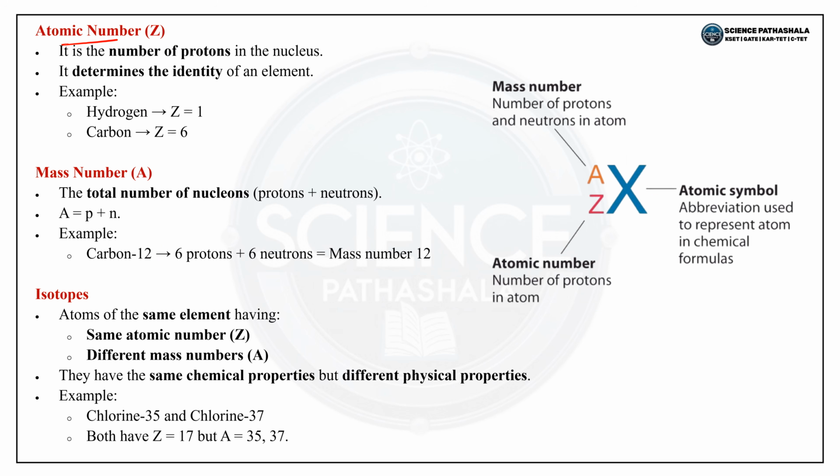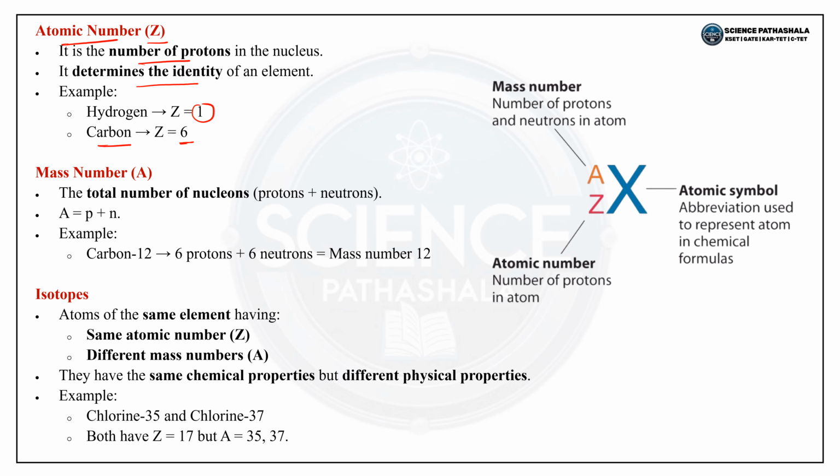The next is atomic number, which is represented by Z. It is the number of protons in the nucleus. It determines the identity of an element. Example, hydrogen has one proton, so the atomic number is 1. Carbon has atomic number 6 because it contains 6 protons within the nucleus.